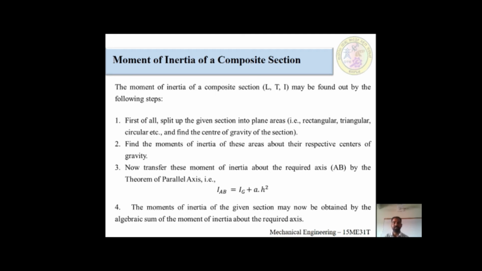Lastly, after finding all the moments of inertia, you take the algebraic sum of all of them. This content I guess is very difficult to understand before solving the problem. While solving the problem, I will explain each and every point.